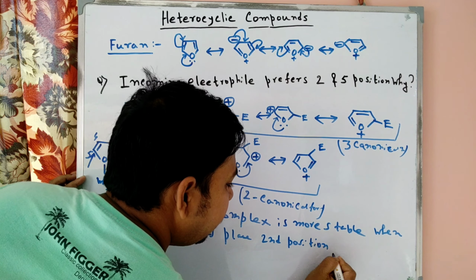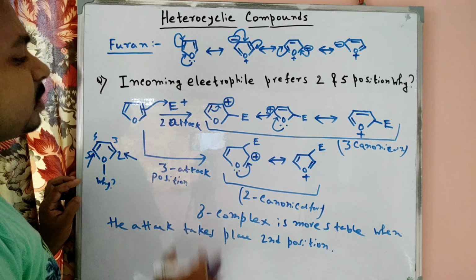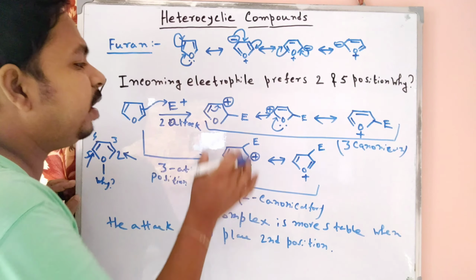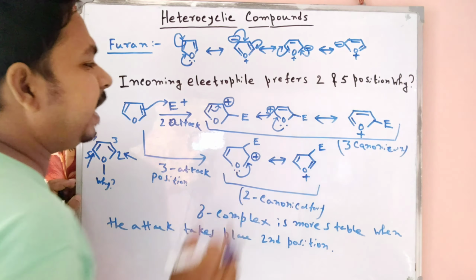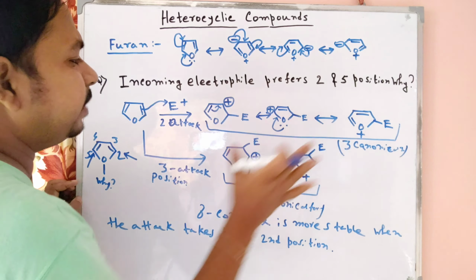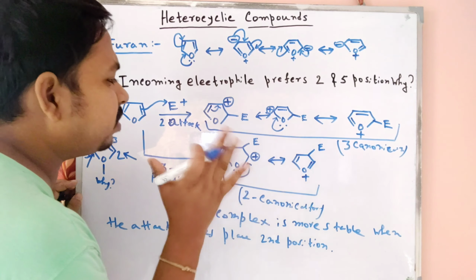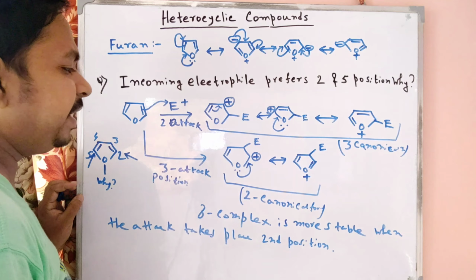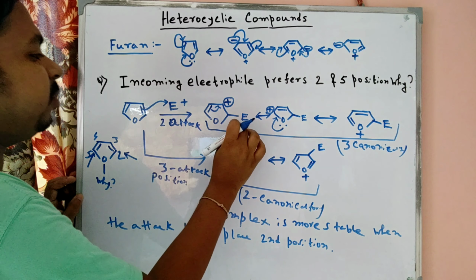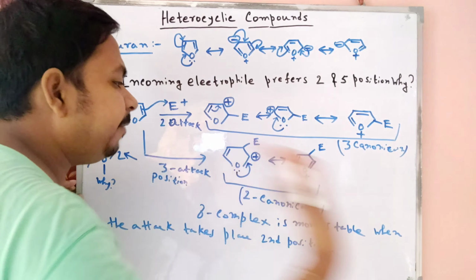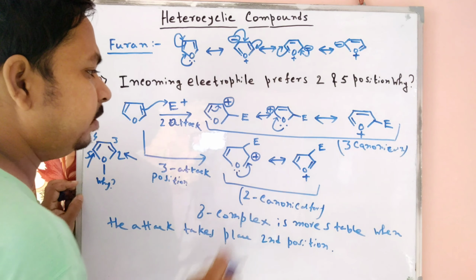Why stable? Because we know that when the number of resonance structures is higher, the structure is more stable. The sigma complex is more stable in that case. So we can easily say that electrophilic attack at the second position is more preferred compared to the third position.